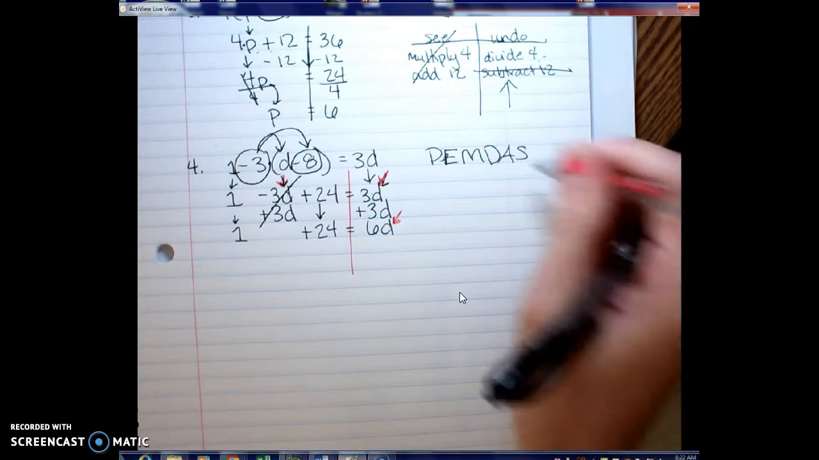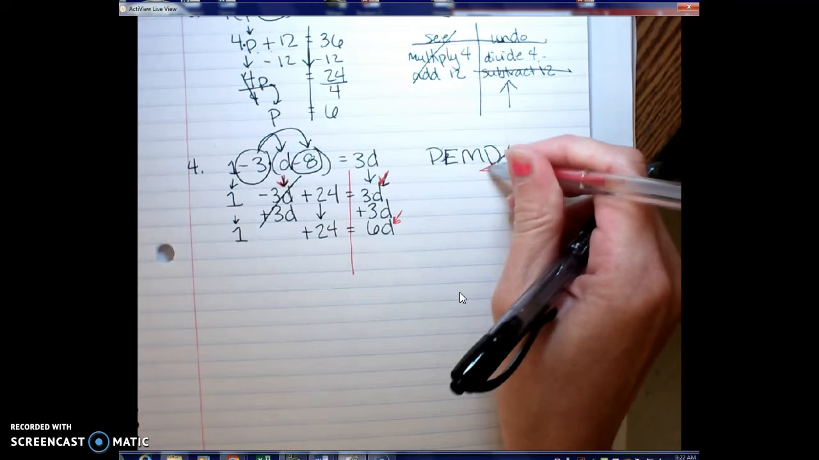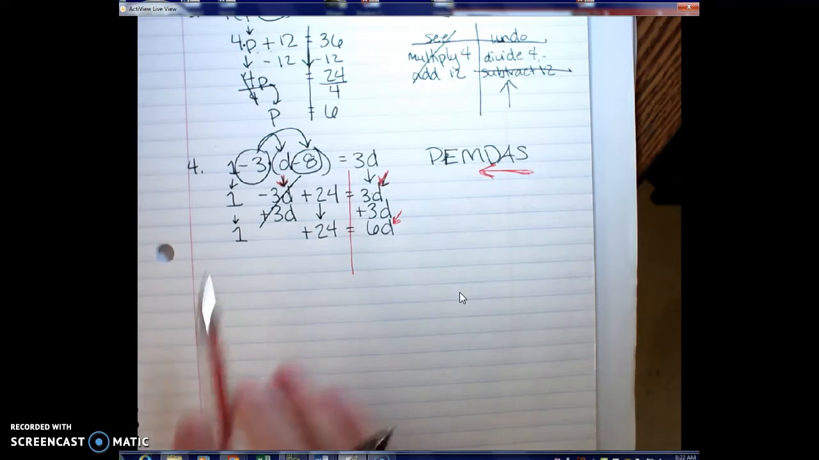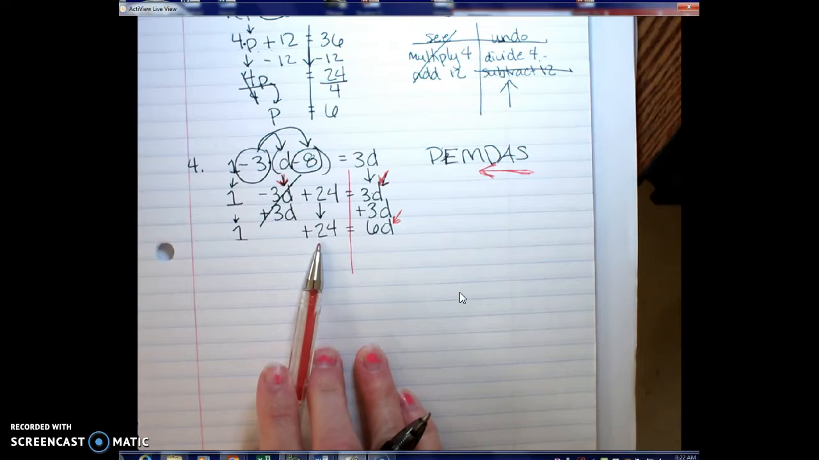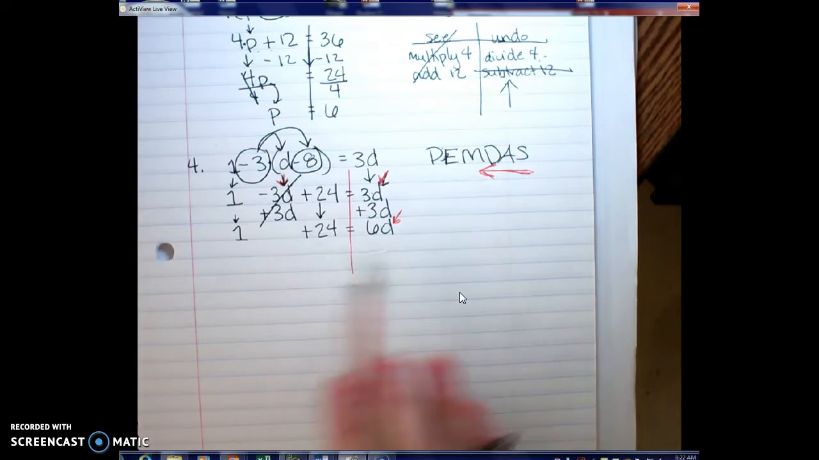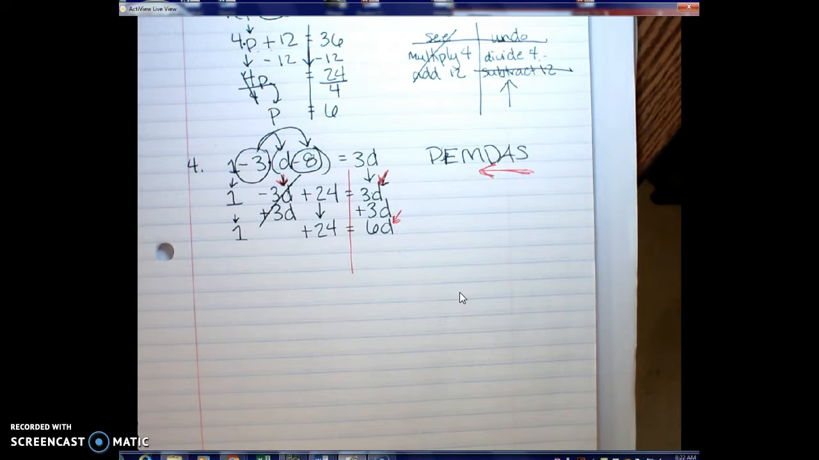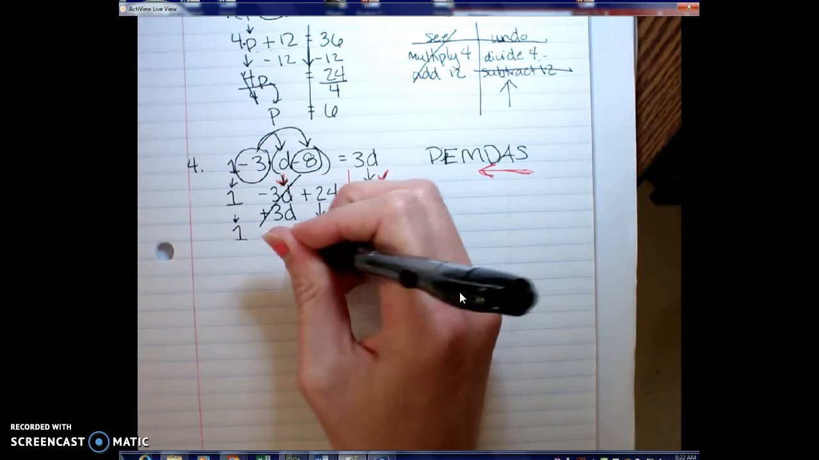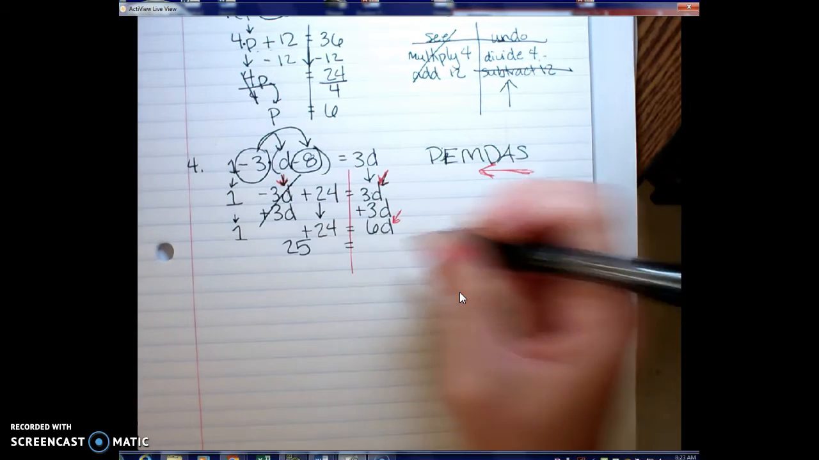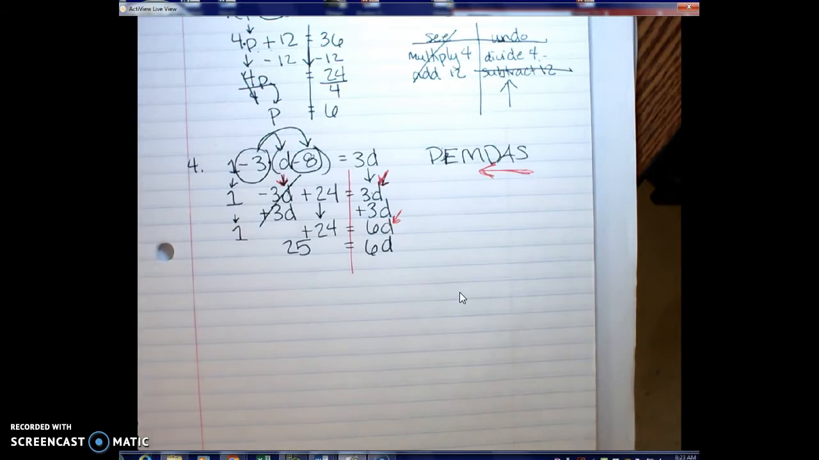I can start undoing this process, this PEMDAS. However, if I look at my equation, on the left side, I have 1 plus 24. Don't get crazy. Don't start trying to move one number away or do 6 divided by both of those things and make your life really stressful. What is 1 plus 24? 25. Make it a 25. Make your life easier. 25 equals 6d.